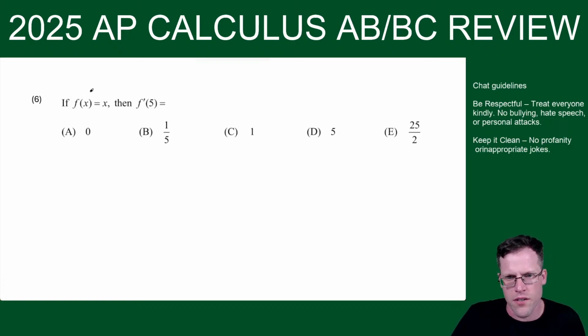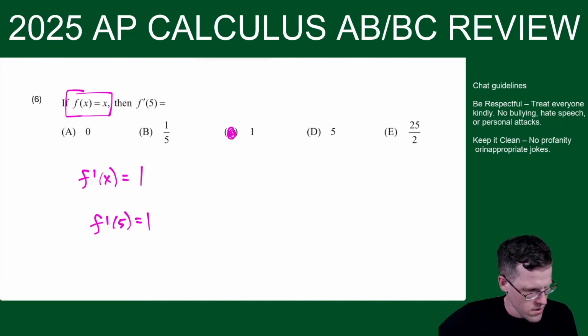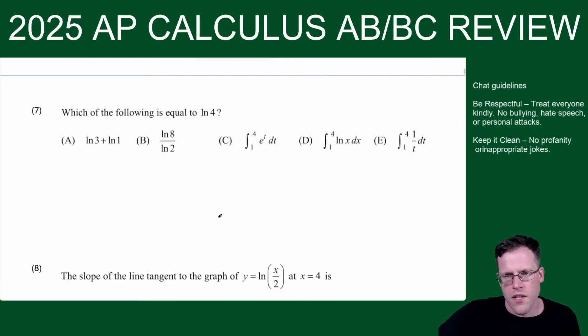Yeah, the running joke is if you don't know the derivative of x by the AP test, that's your score. So f prime of x is equal to 1. And then f prime of 5 is equal to 1. These are just little warm-up questions to get us rolling here. And now we'll take a look at some of the other stuff.